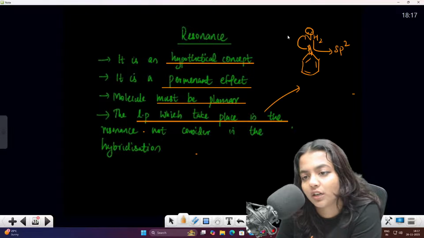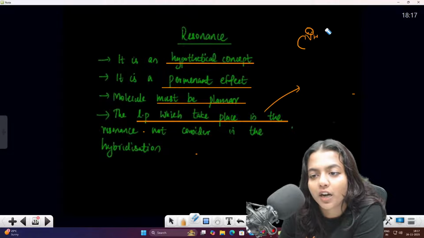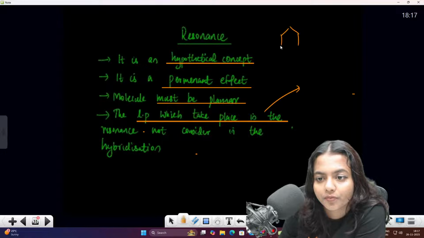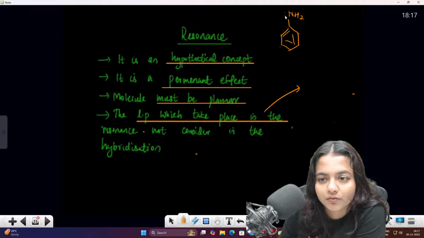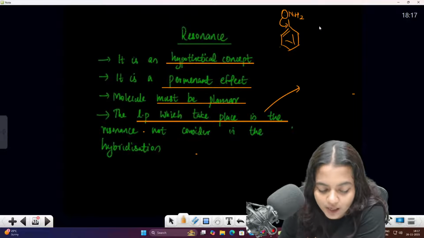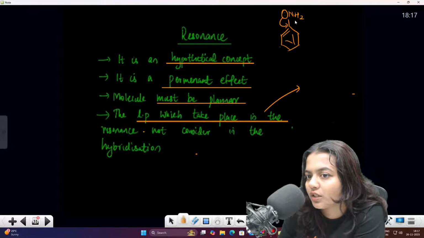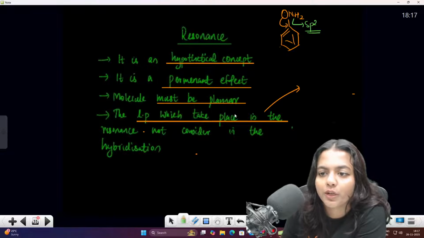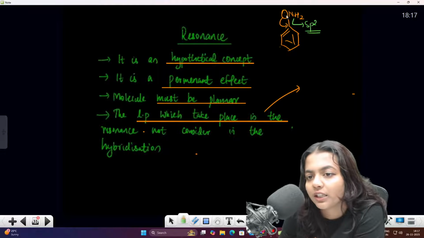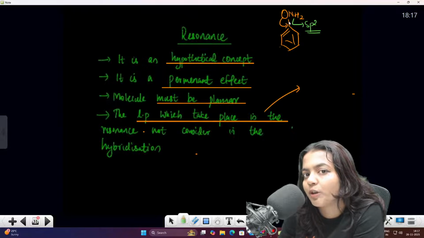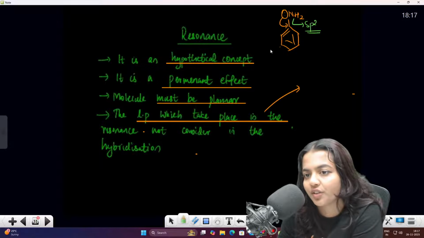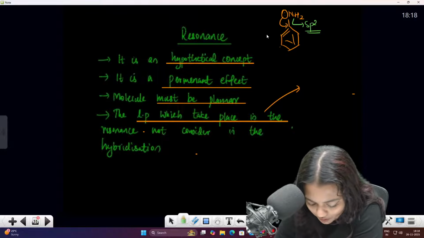The lone pair which is taking part in the resonance is not considered in the hybridization. So I will give you an example for that. Lone pair is there. So what happens? This is like 1, 2, 3. It is like sp2, correct? Sp2 nitrogen. So we may think that this particular lone pair also will be coming. No, it won't be taking part in the hybridization. So we cannot consider the hybridization of the nitrogen as like that. Okay, everyone.